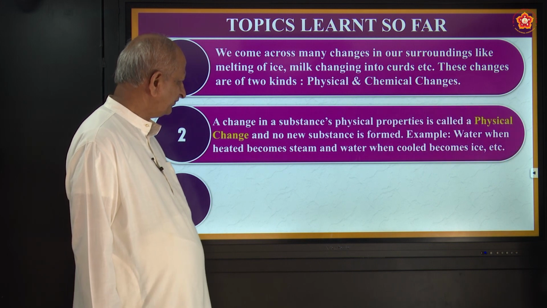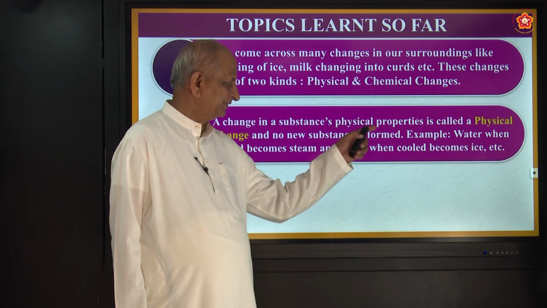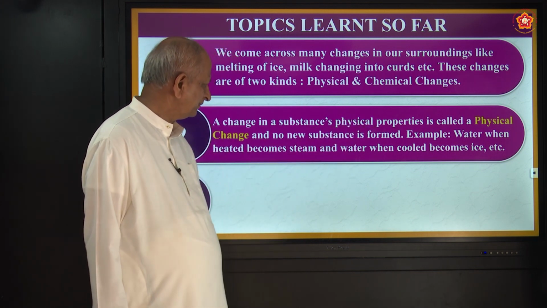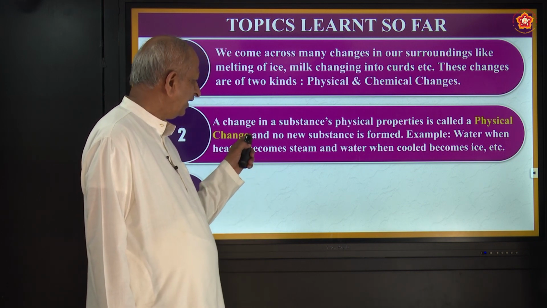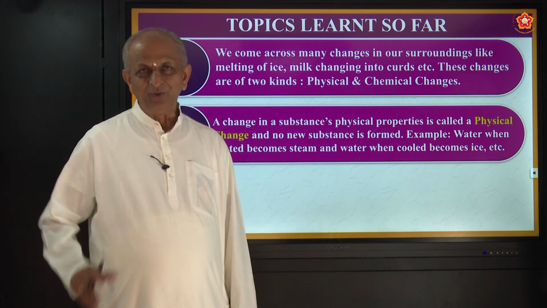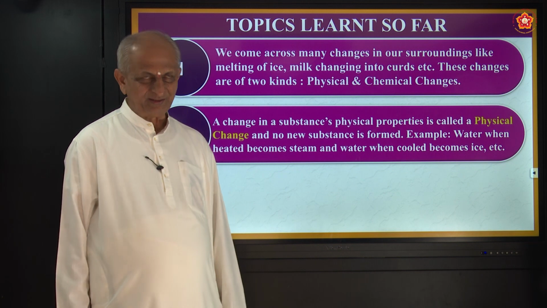A change in a substance's physical properties is called physical change, and here there is no new substance formed, only change of state. Is it not?